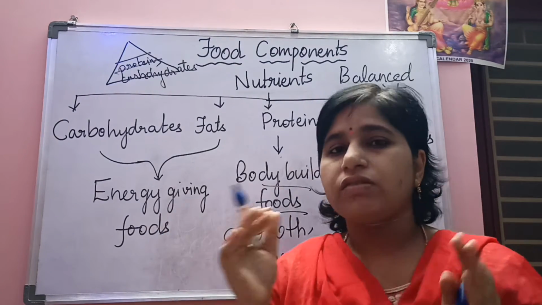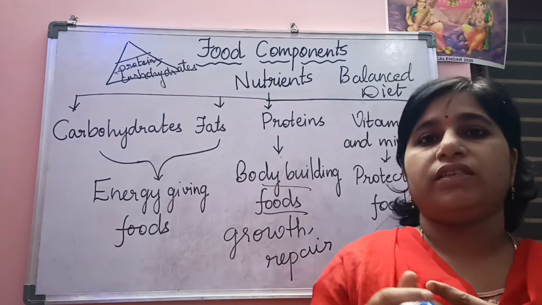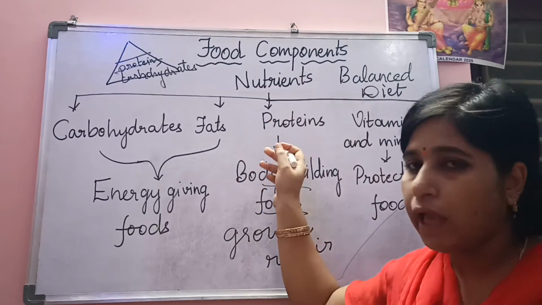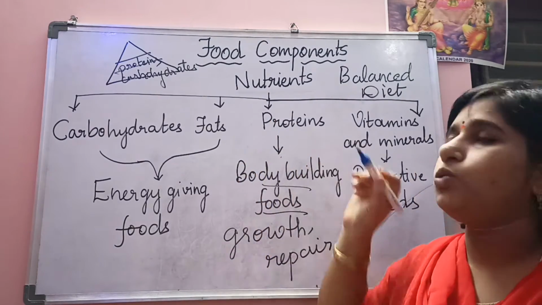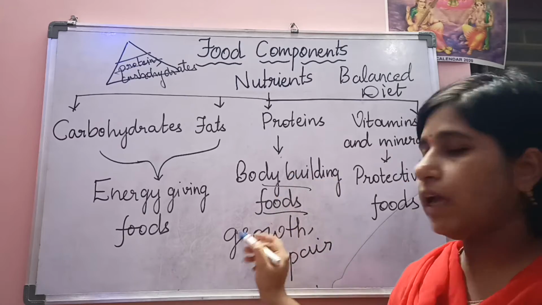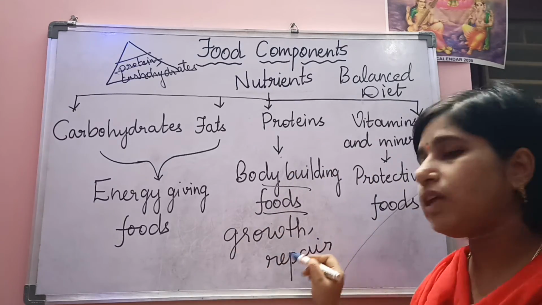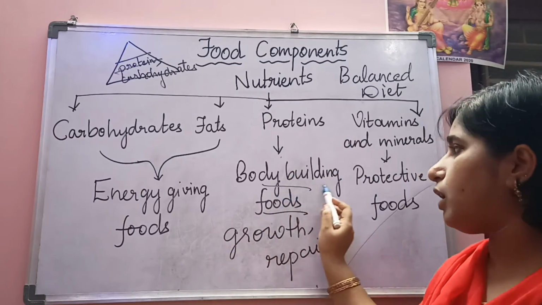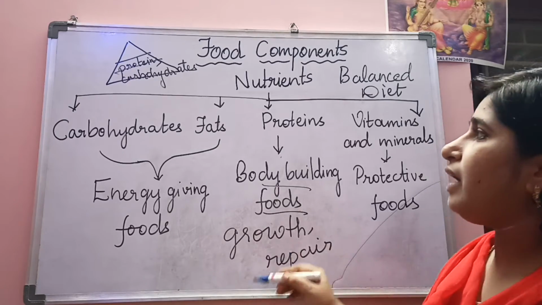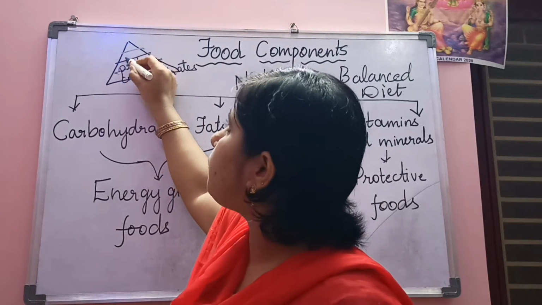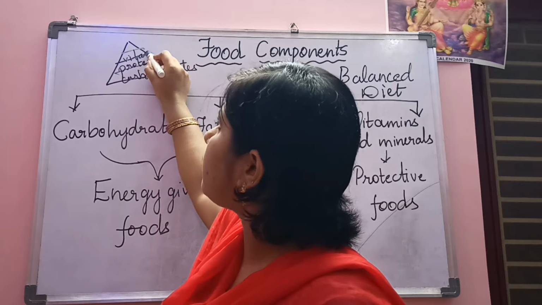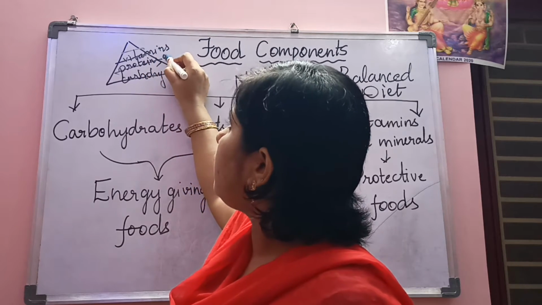Means like teenagers, where the growth will be to the maximum extent. So those people should take large quantities of proteins into their diet. So that's why, as they are helpful in bringing out growth and repair in our body, they are called bodybuilding foods. And next, if you observe, the next part in the pyramid will be occupied by vitamins and minerals.